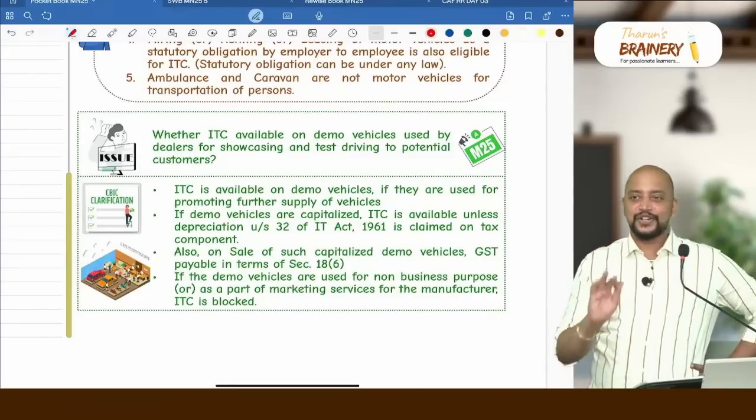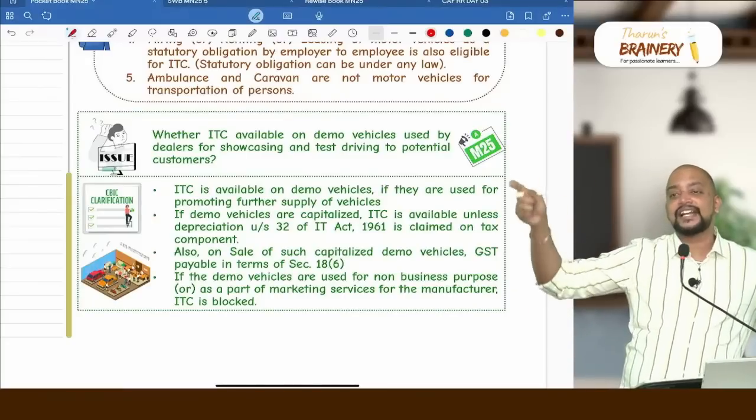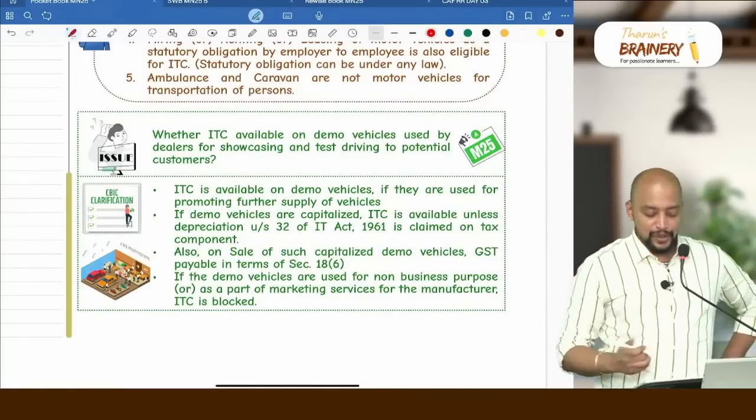Correct, that is what I said, no need to correct it. That is, if I have added the GST component and I claim the depreciation, then I will not get ITC. That's a usual point.